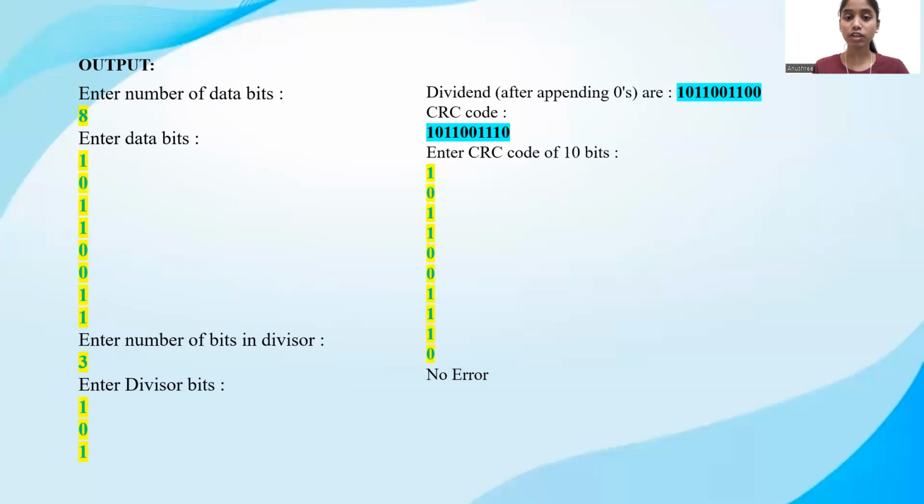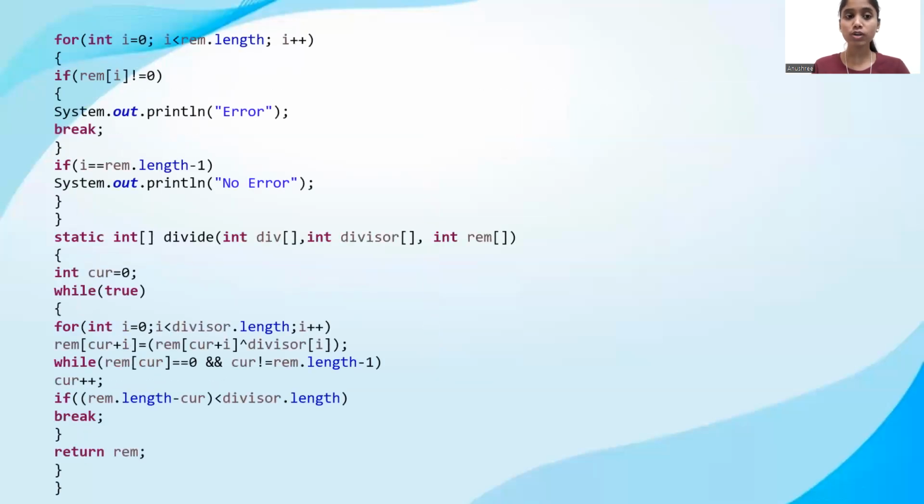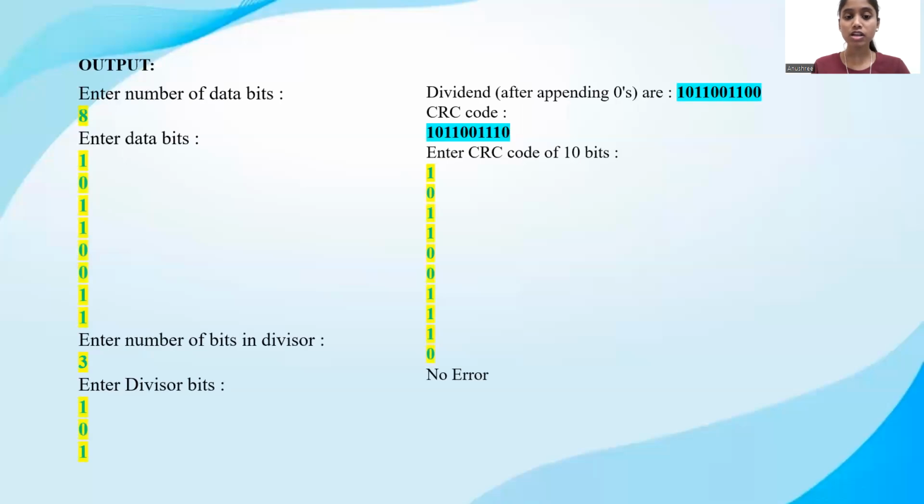As we also checked here, if the remainder is not equal to 0, then it is an error. If the remainder is 0, then it is no error. Here we have entered the same CRC bits, so there is no error. If the entered CRC bits are changed, either 1 changed to 0 or 0 changed to 1, whether multiple bits or a single bit error has occurred, it will say error. Here no error has occurred.